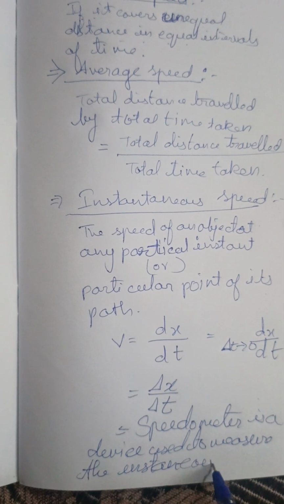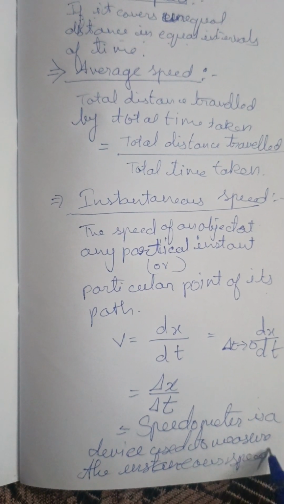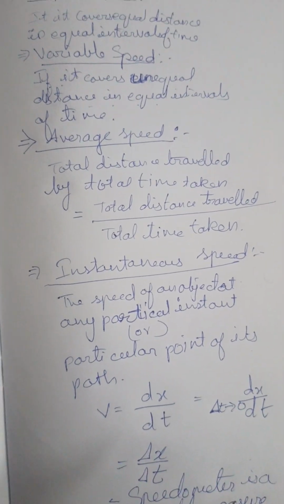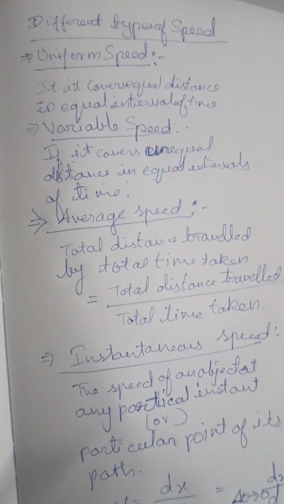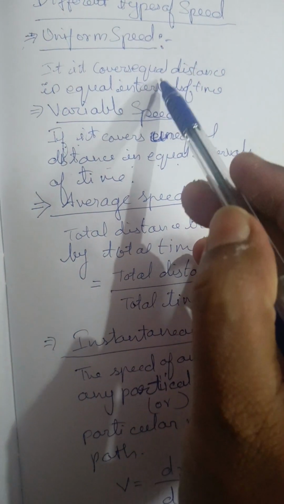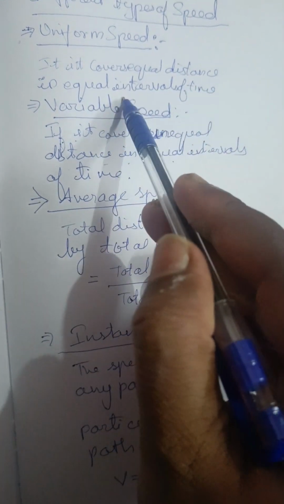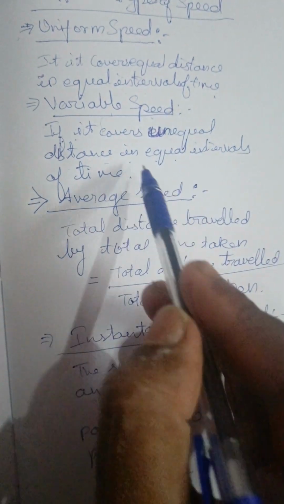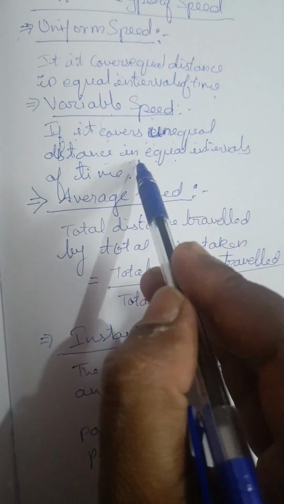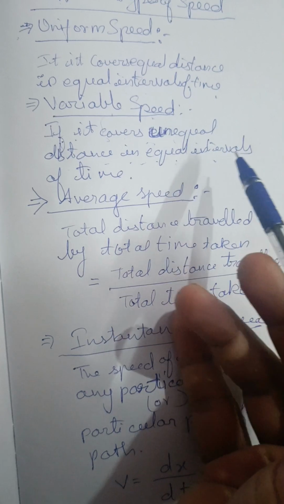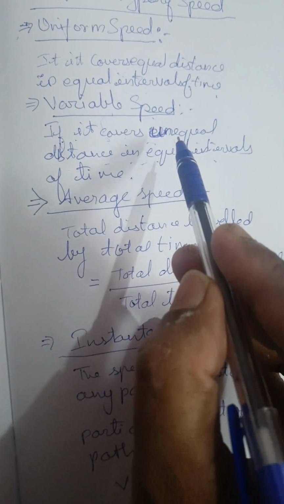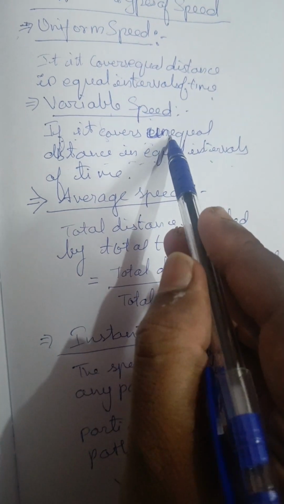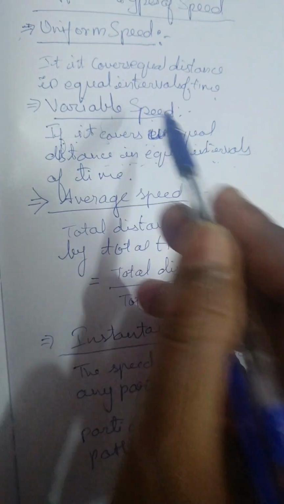So let us recap these points once again. We have seen different types of speed. One is uniform speed, if it covers equal distance in equal intervals of time. Next is variable speed, if it covers unequal distance in equal intervals of time, or vice versa, equal distance in unequal intervals of time, which is also variable speed.